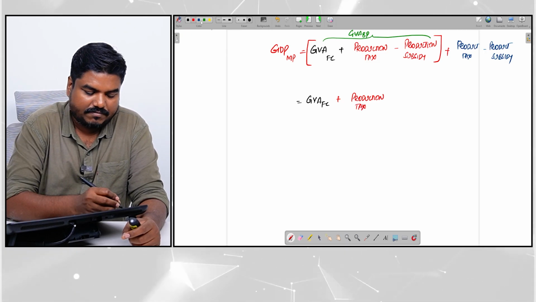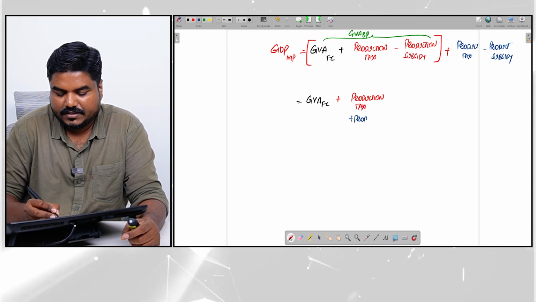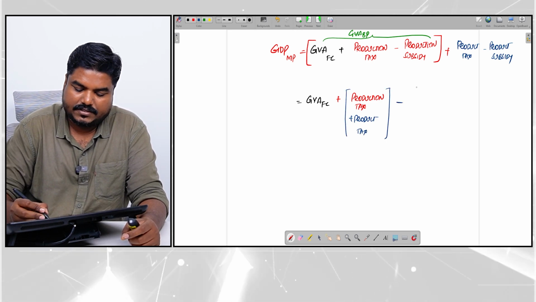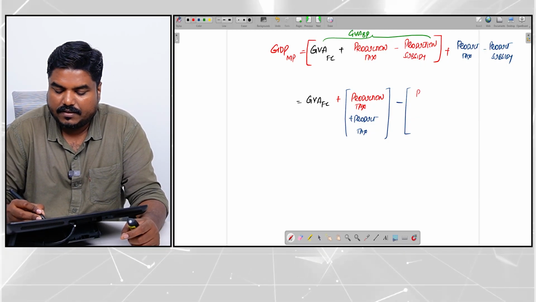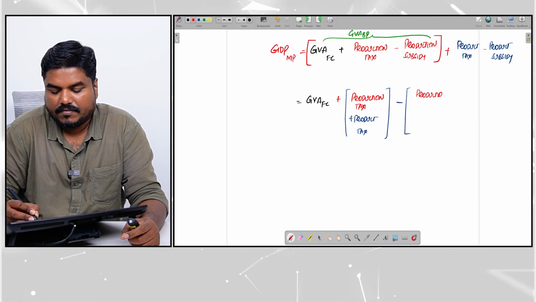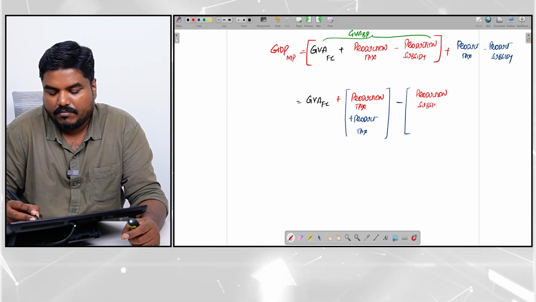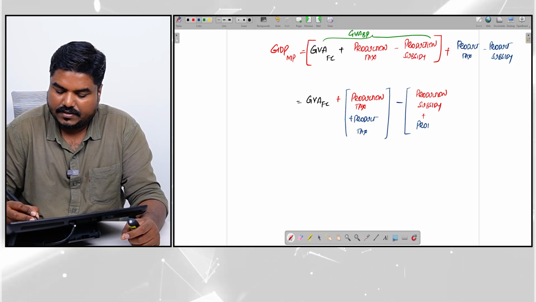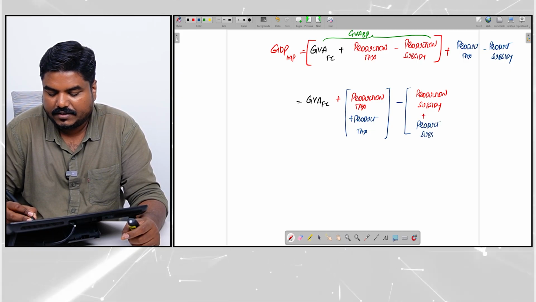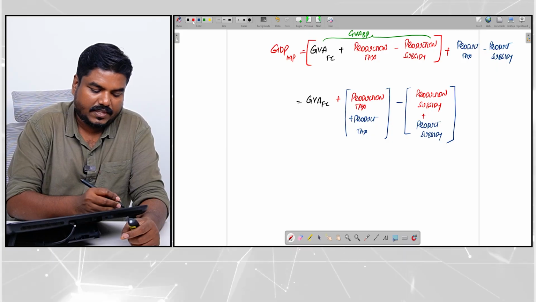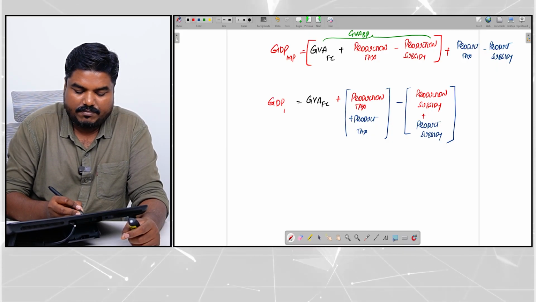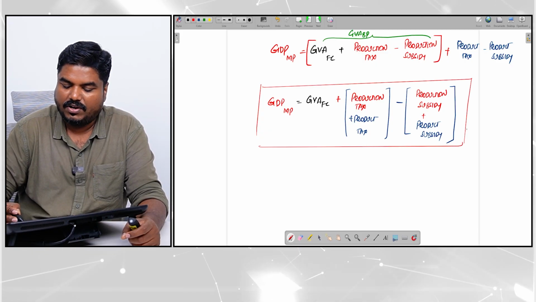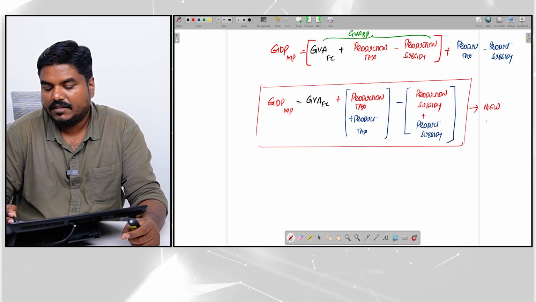Production tax plus product tax minus production subsidy plus product subsidy. Now this is GDP at market price, right? This is the formula in the new method.